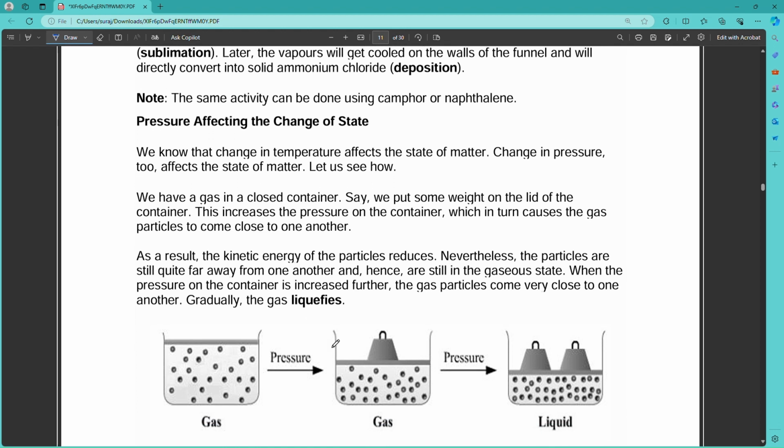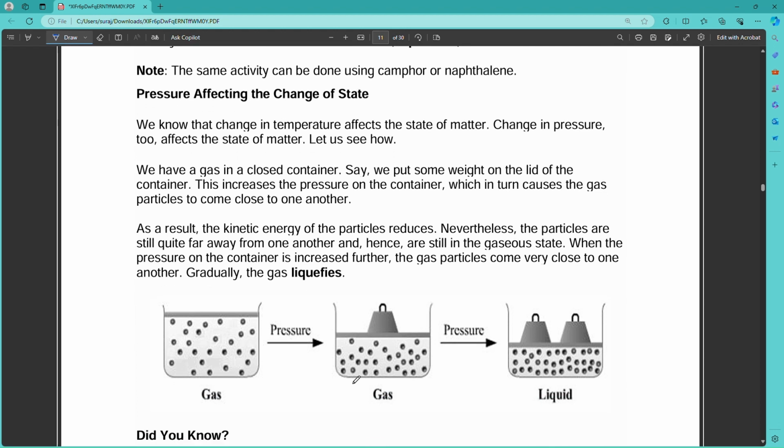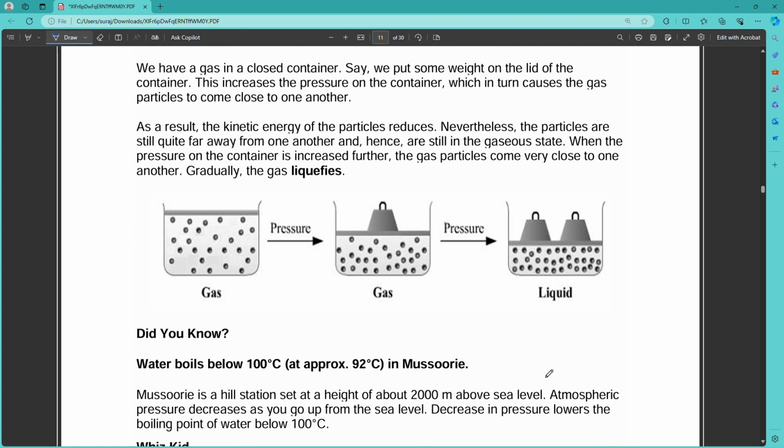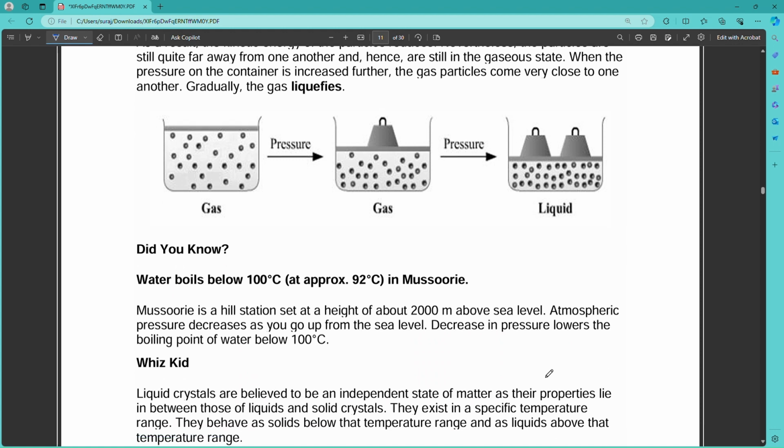Pressure affecting the change in state. We have already discussed that pressure can also change the state of a gas. If we apply pressure, the molecules come nearer, and if we apply more pressure, the molecules come very near, and then it converts into liquid. So gas can be converted into liquid by applying pressure. A perfect example is the LPG gas we use in our homes.